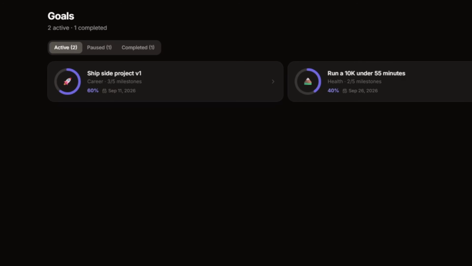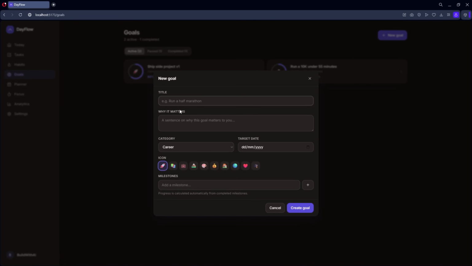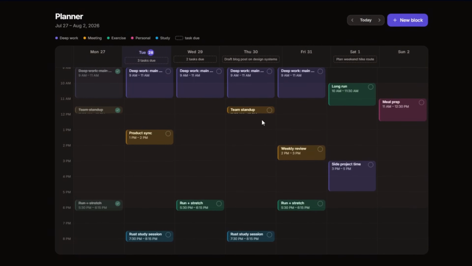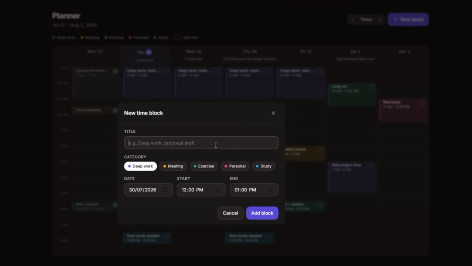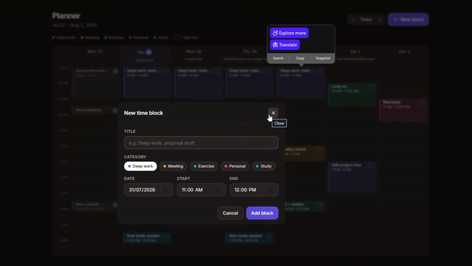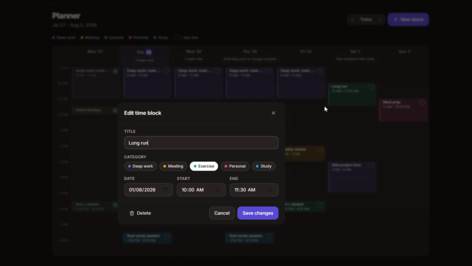And the first thing I'm checking is whether it actually runs without me having to fix anything. So there's this new goal button on the top right, and we just click on that. Oh, and it shows a pop-up where I can enter all the details. That's cool. Now let's go over to the planner side, and okay, this is actually detailed as well. It reminds me of Google Calendar a little bit. I think Fable just added a feature very similar to Google Calendar as just a side feature within our app. That's very good. And just like Google Calendar, I can click anywhere on the calendar to add a time block.